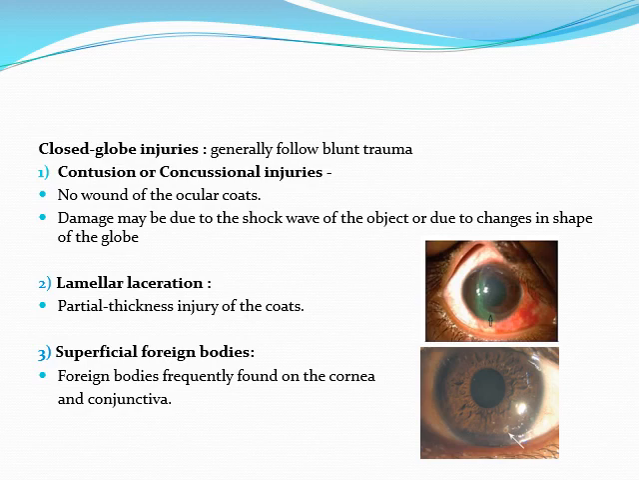Closed globe injuries are contusion or concussion, with no wound of the ocular coats. Damage may be due to the shock wave of the object or due to changes in the shape of the globe. Lamellar laceration is a partial thickness injury, again shown here, stained by fluorescein. So this is a partial thickness injury. Then superficial foreign bodies. This is again shown in the lower diagram, the cursor is pointed towards the superficial foreign body. Foreign bodies are frequently found on the cornea and conjunctiva.